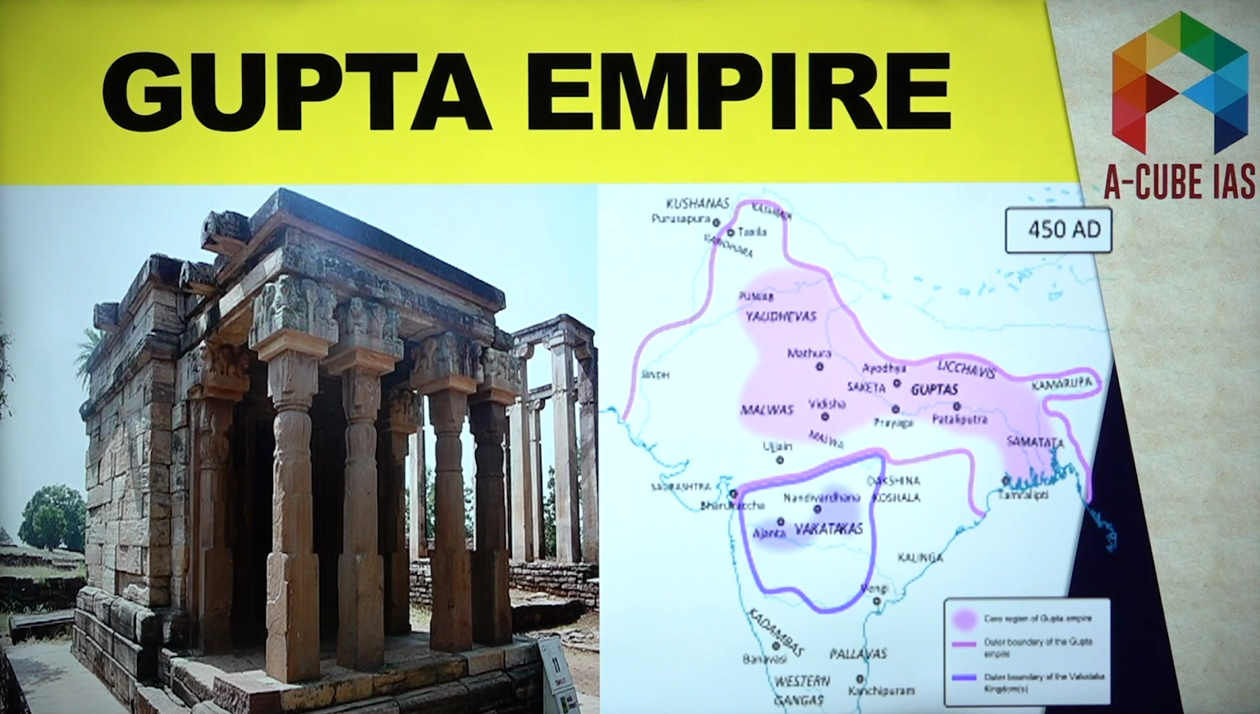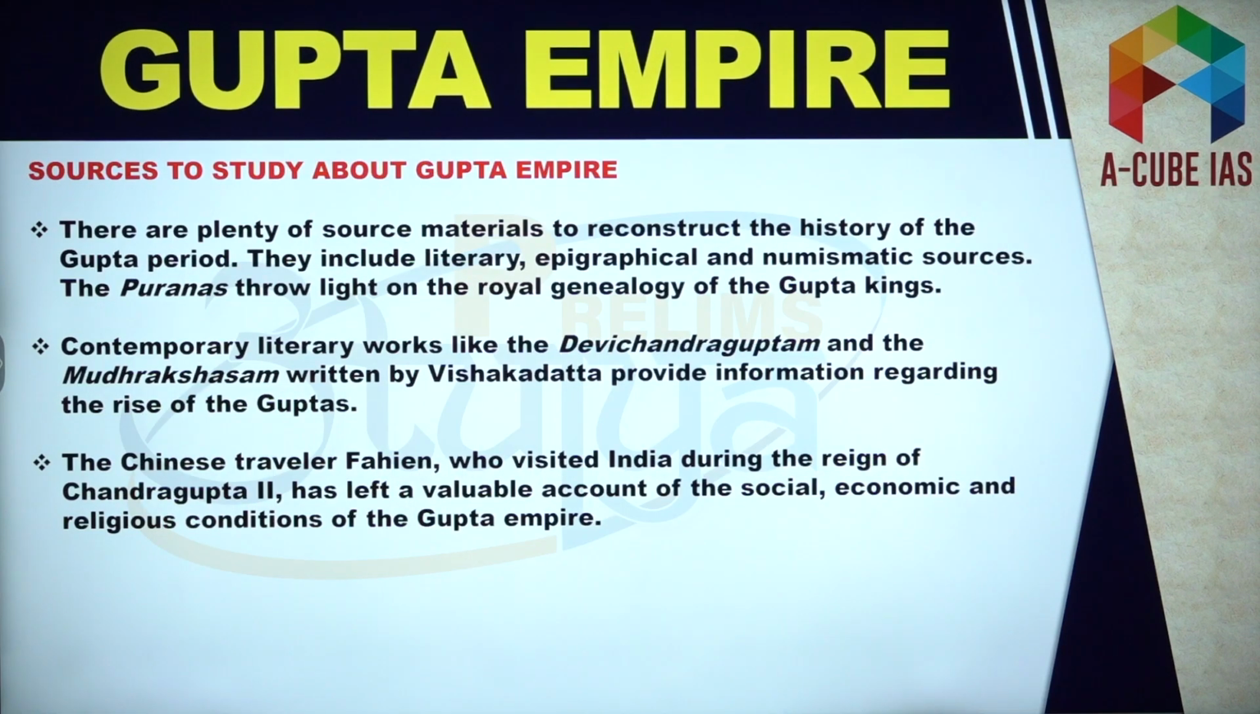of Gupta Empire. Now as far as the sources are concerned, we have plenty of sources which help us to understand about Gupta Empire. We have literary sources, epigraphical sources and archaeological sources. Here I would like to mention Devichandraguptam and Mudrarakshasam. These literary works were written by Vishakhadatta, and they provide information regarding the rise of Guptas.